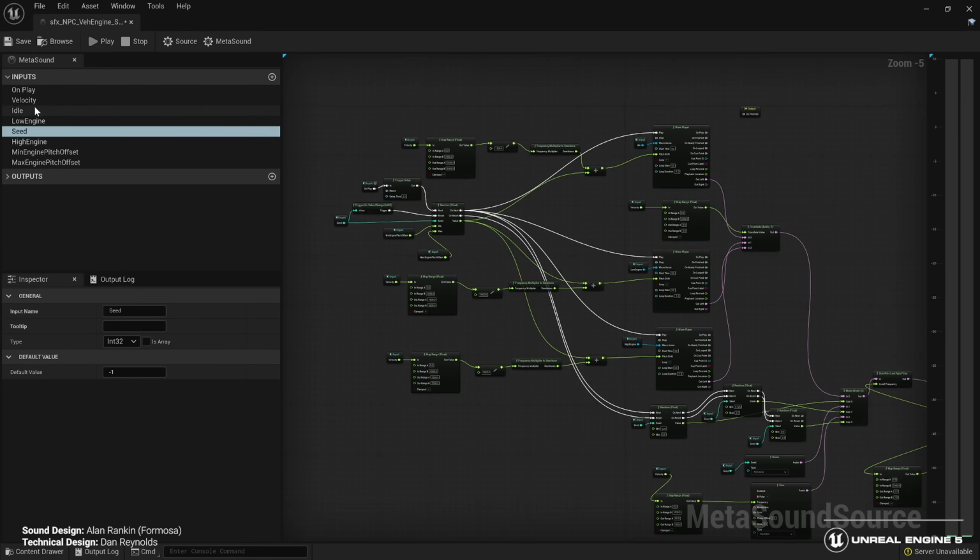So here we have the seed value as -1, and that essentially means no seed. So every time I play, each variation will sound slightly different from the last. Obviously, it needs to sound like the same make and model, but this is a variation within that.